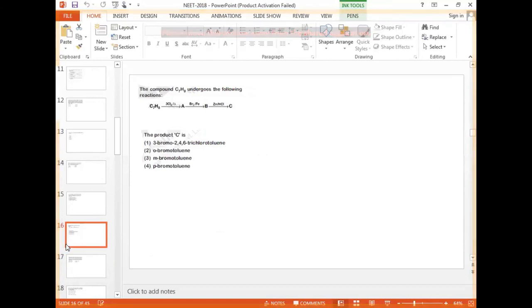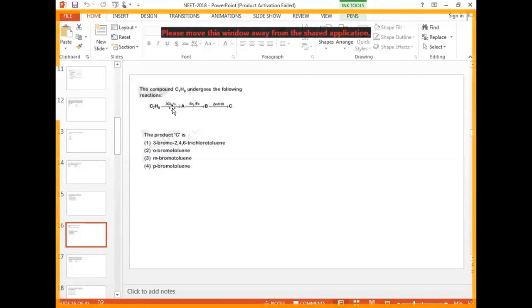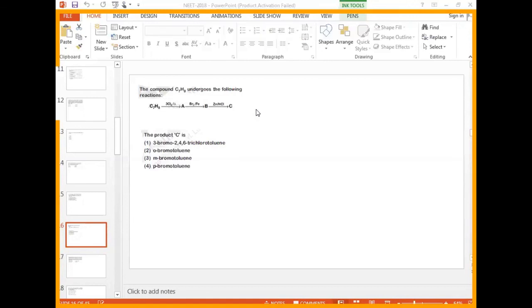That is the 16th one. What can we take here? C7H8, what is the compound? On treatment with chlorine it gives A, which on reacting with bromine gives B, which on reacting with the C gives C. What is C here? Now we directly take this question. With this we'll close today's session also.